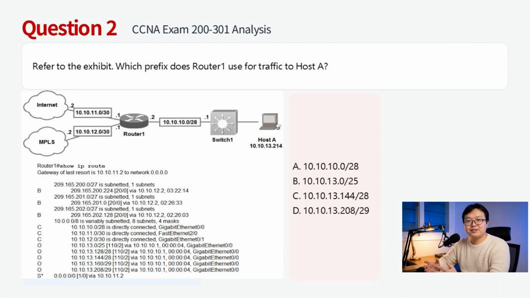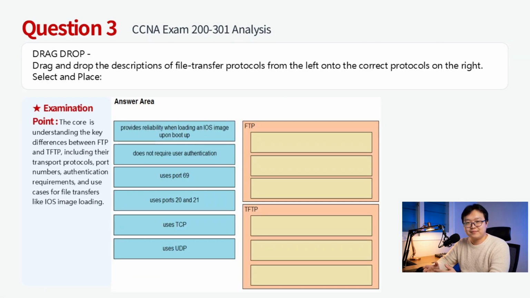The router uses the longest prefix match rule to select a route. Host A's IP 10.10.13.214 falls within the range of the most specific prefix, which is the one with the highest subnet mask value. This prefix offers the most precise match and is therefore preferred. Therefore, this question chooses D.